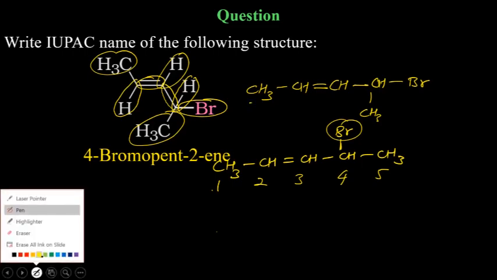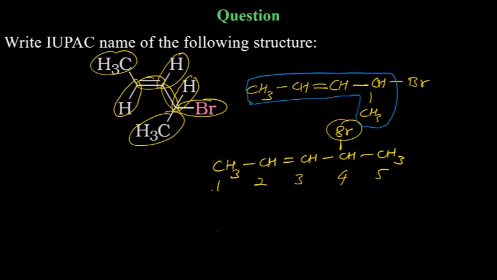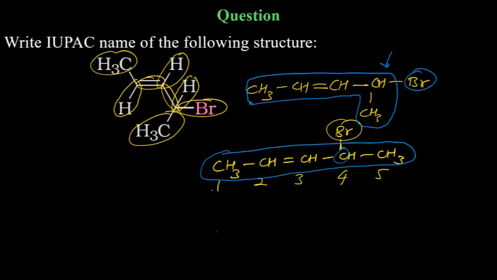If you see this thing, the structure is same. This is what I have written as this. All bonds are same. And to this carbon, we have bromine attached. And to the same carbon, we have bromine attached.